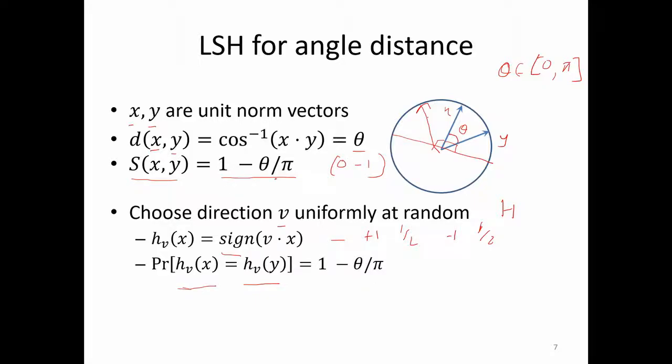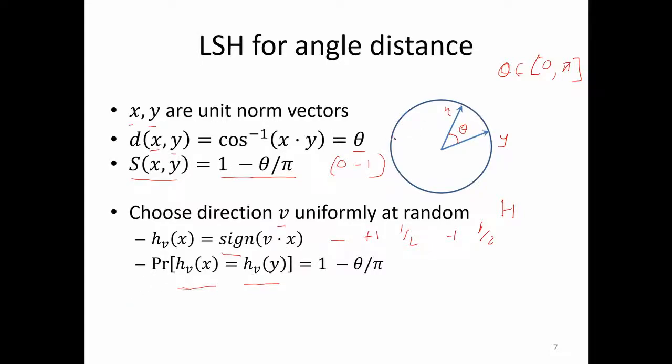And this is pretty easy to see. This is 1 minus theta by pi, so basically 1 minus this should be theta by pi.